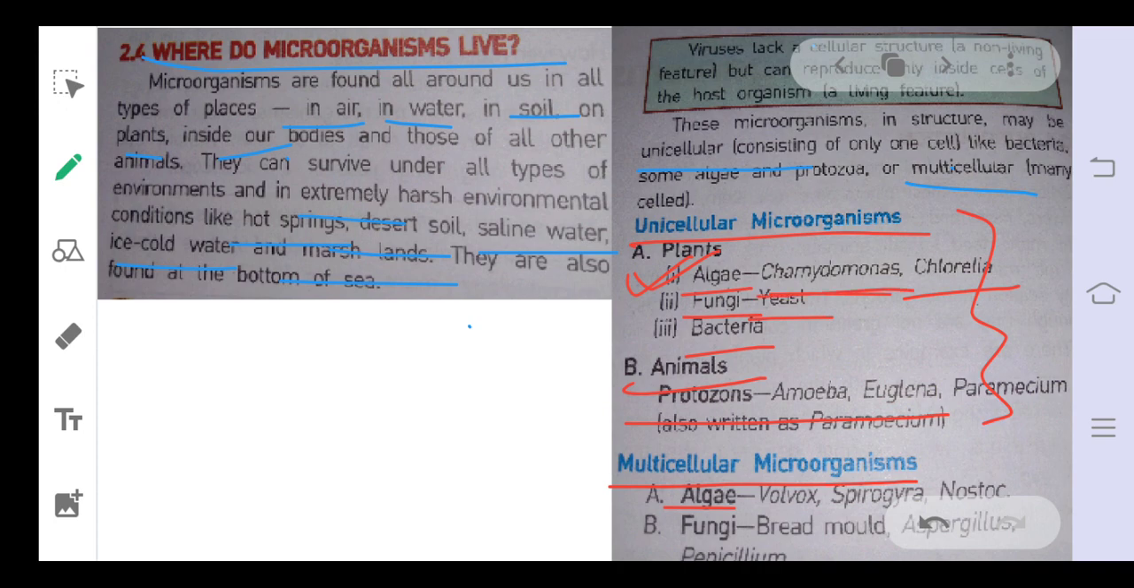Here it is algae, but those were unicellular, and these algae are multicellular, like Volvox, Spirogyra, Nostoc. Then fungi, like bread mold, Aspergillus, Penicillium, these are fungi. These are multicellular microorganisms, but still they are microorganisms, which means they are not visible with our naked eyes.